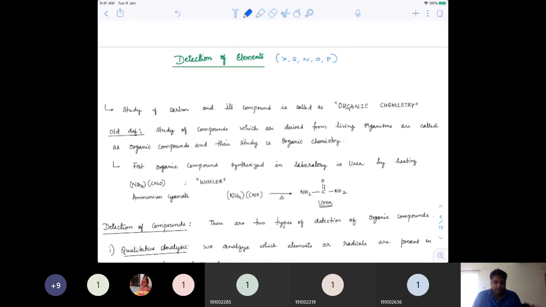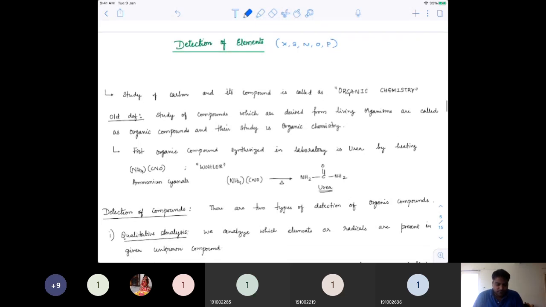To do that, we have different techniques adopted. This section is what we call the qualitative analysis of organic compounds. Let me summarize a few areas.